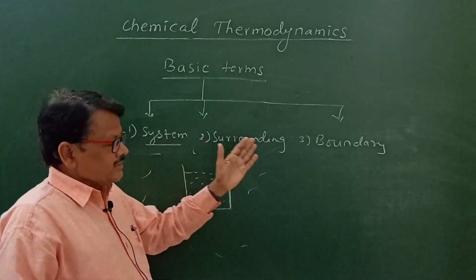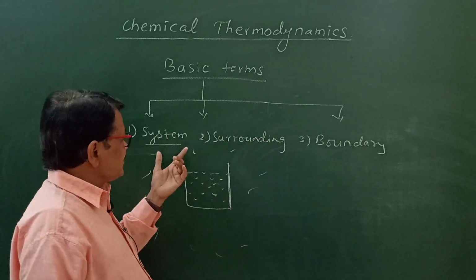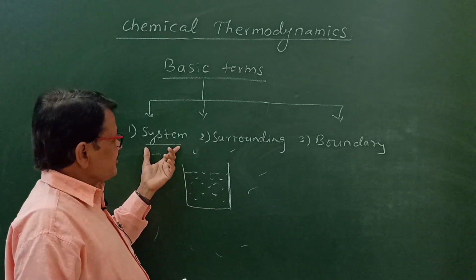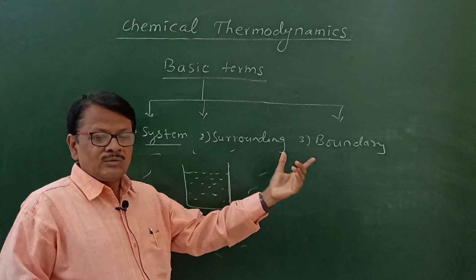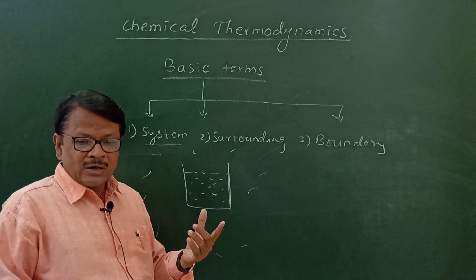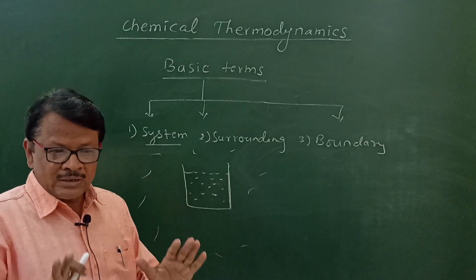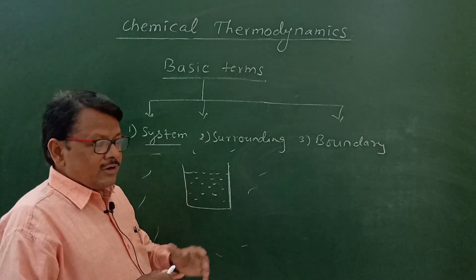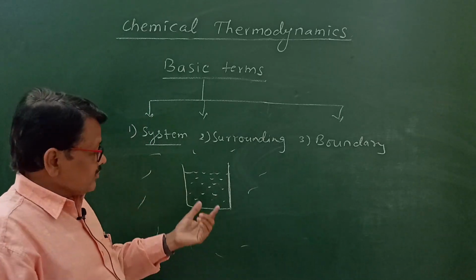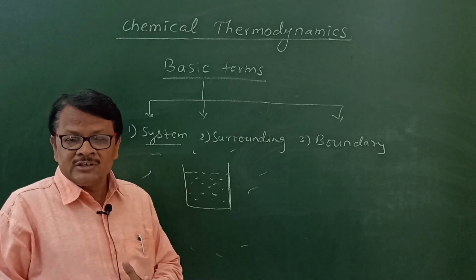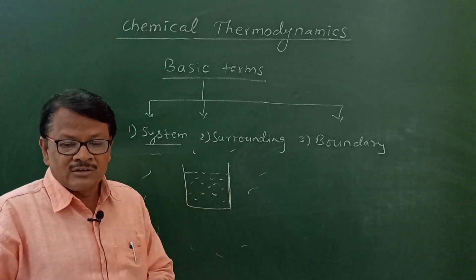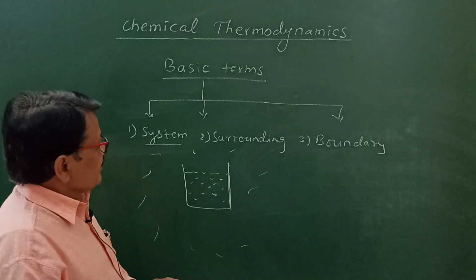You see here, these are the three very simple and basic terms which are used in the thermodynamics topic: system, surrounding and boundary. I will try to explain again. System is the part of universe which is under thermodynamic study. Surrounding is also a part of universe other than system, and boundary is the imaginary line which separates system from surrounding, so that is called as boundary.